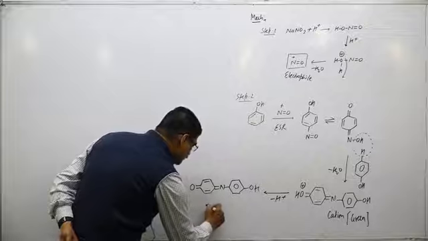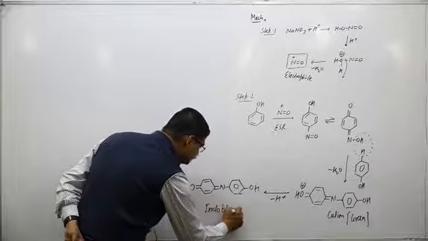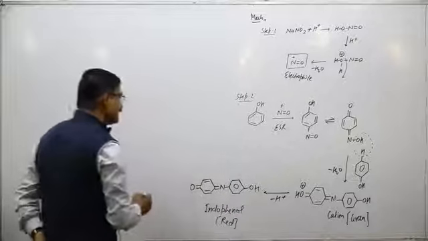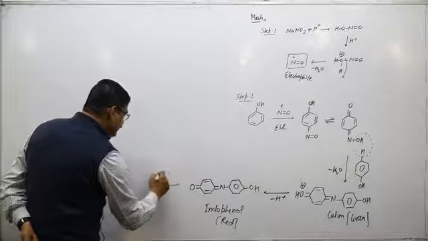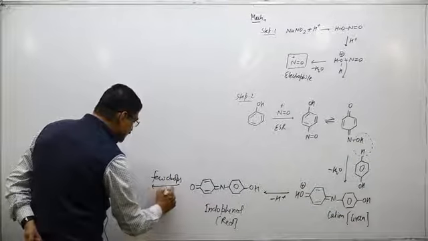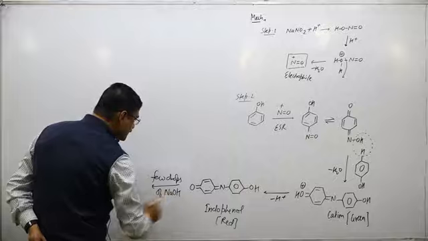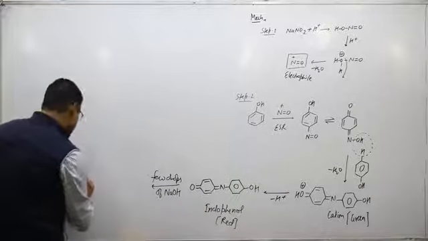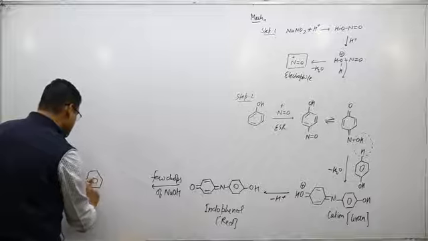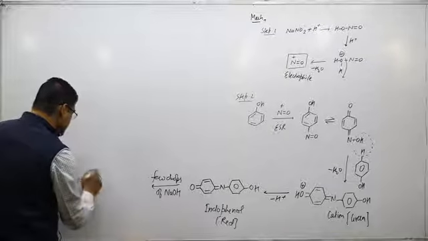This is the indophenol, red in color, and after adding a few drops of NaOH or any base, it is converted into an anion. So its anion is blue in color.